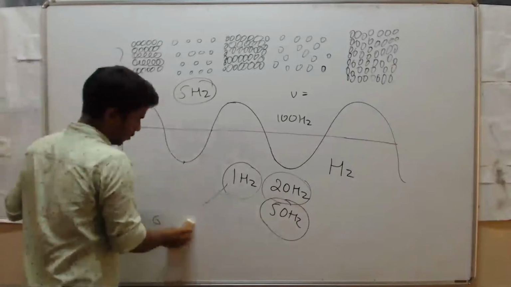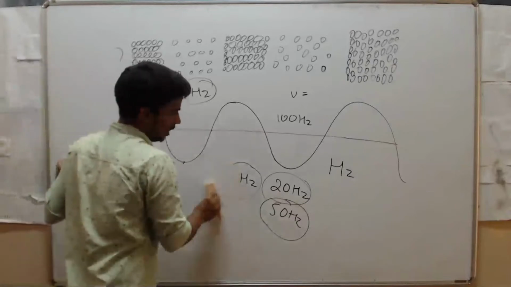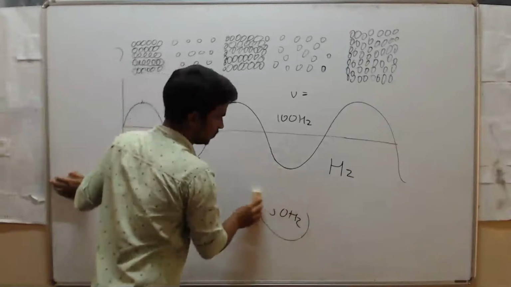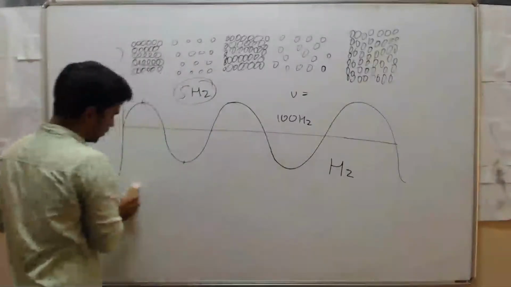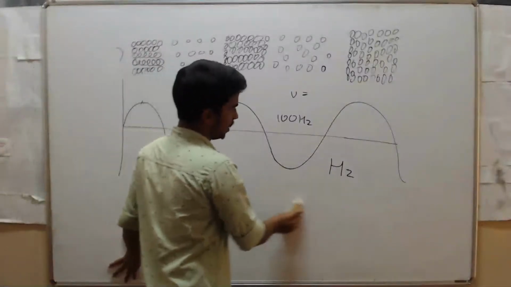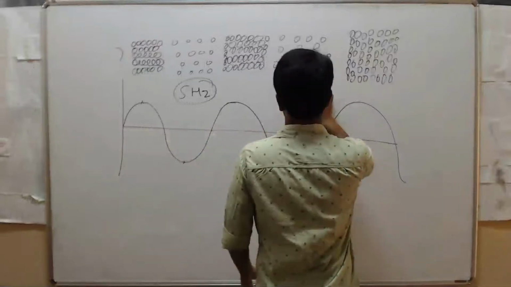Next, we move to amplitude. But first, what is the definition of frequency? Frequency means the number of times particles vibrate in a given time.